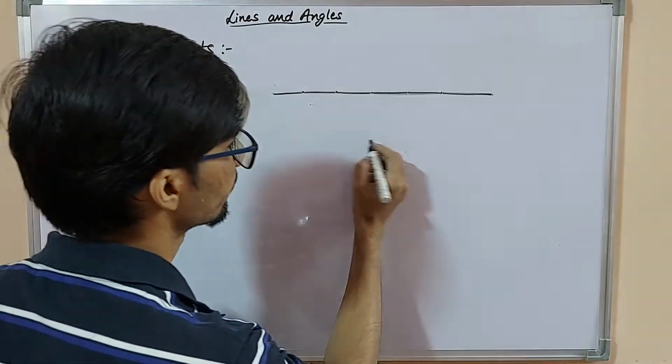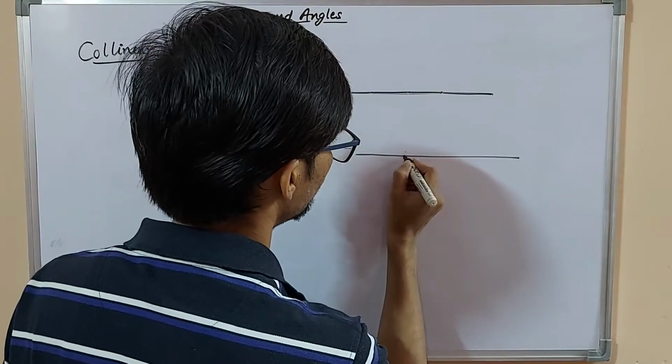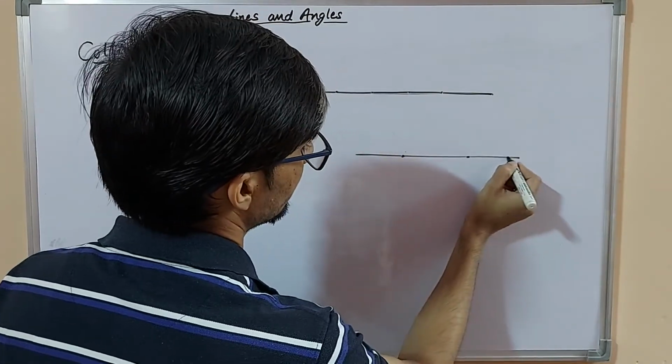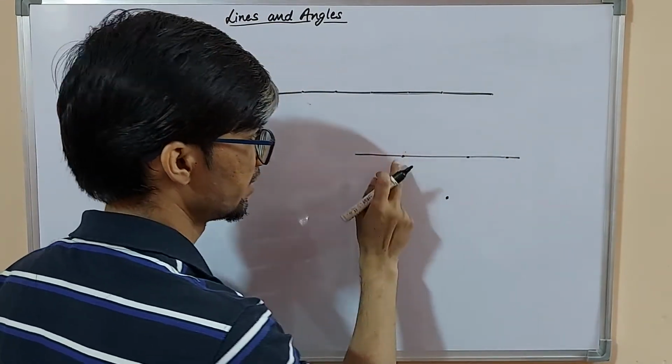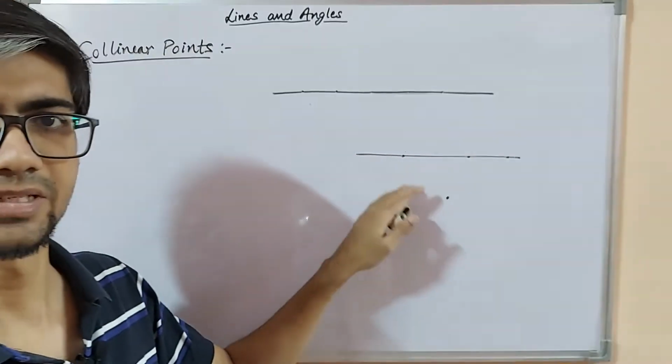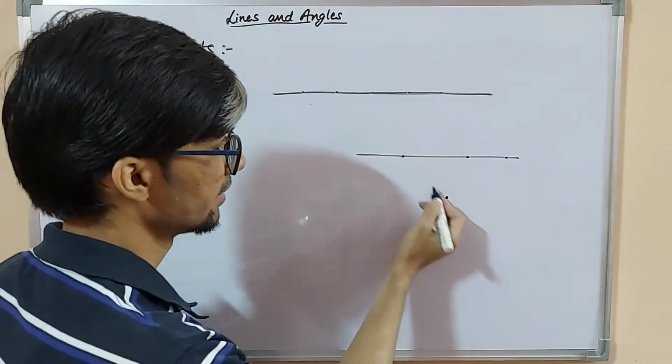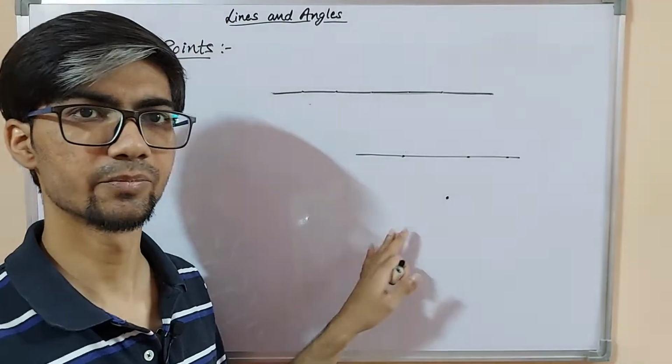But if any point doesn't lie on the same straight line, then these are non-collinear points.